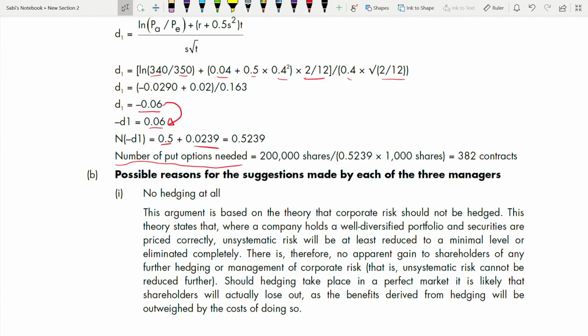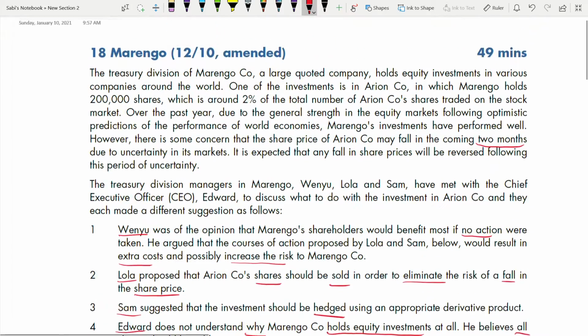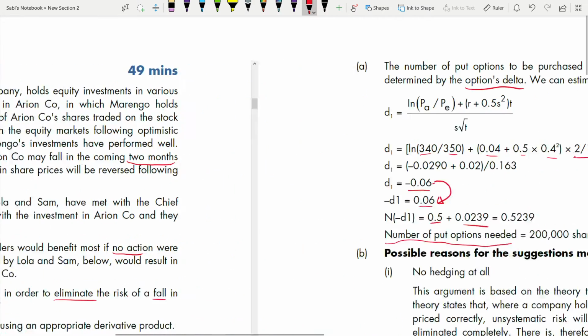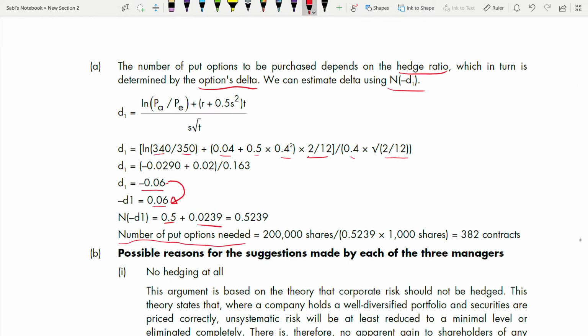This is something new which you are going to do. This we haven't attempted in the questions previously. So the number of put options needed: how many shares are there? 200,000 shares. It is given at the beginning of the paragraph. It holds 200,000 shares. So 200,000 shares divided by N(-D1) multiplied by 1000 shares, which is equal to 382 contracts.